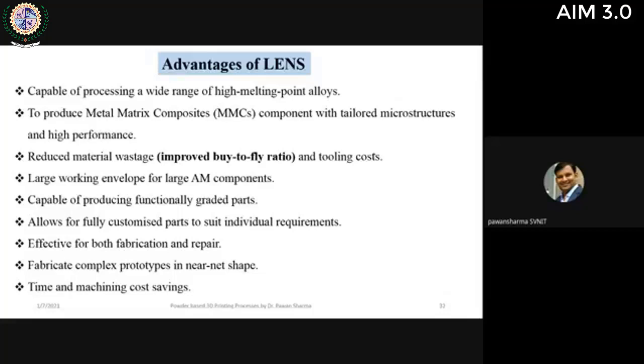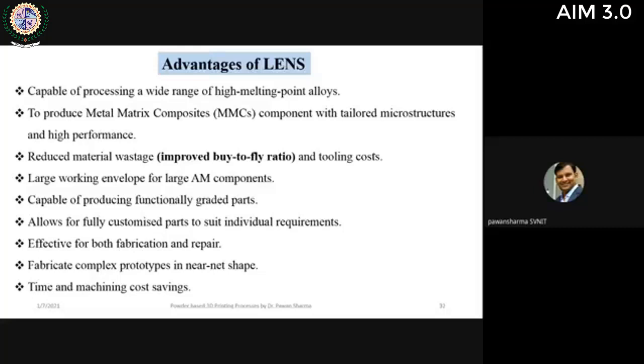Large working envelope. We are talking about the working envelope in LENS versus EBM. In the case of laser beam techniques, like selective laser sintering (SLS) and EBM, there is a limitation of bed size. Especially in EBM, because we need to achieve a vacuum environment, the bed size is limited. But here we can process a larger bed size.